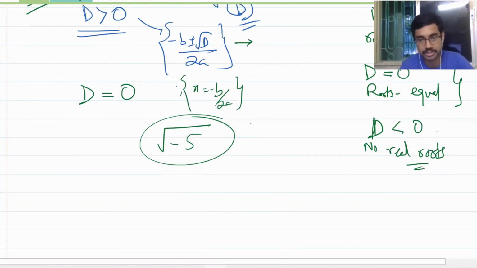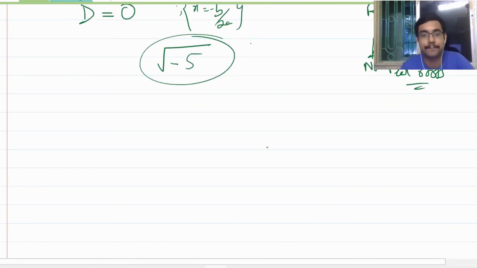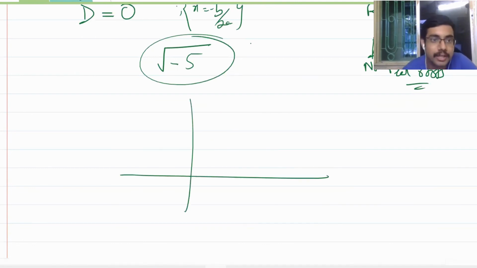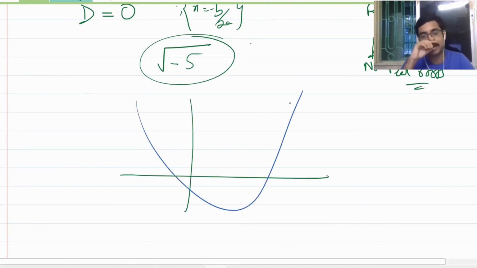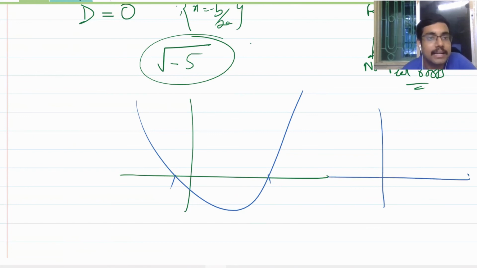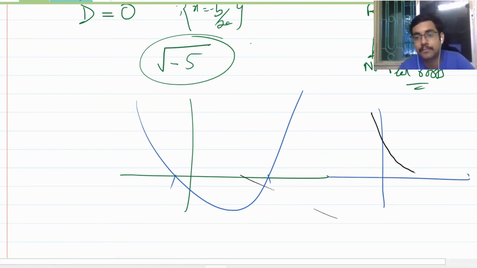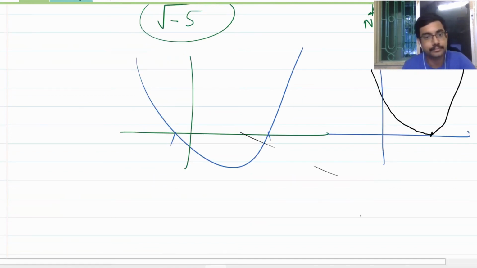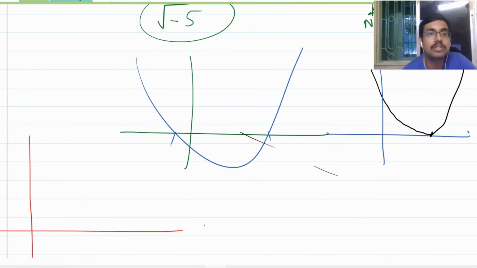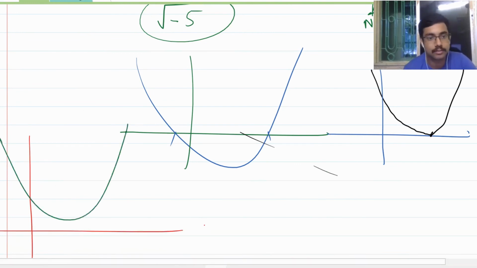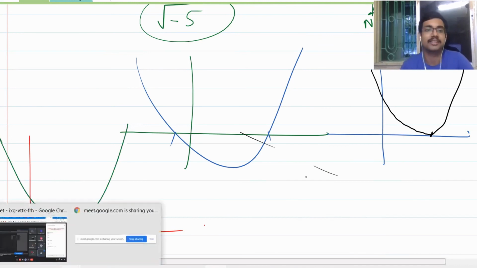Yes, of course. Just for example, when there were two roots, you were seeing that the graph was cutting the x-axis like this, isn't it so? Two different points on the x-axis. When the roots were identical, you saw that it was just touching at one point. Did you see this? Now, when the roots are imaginary, it will never touch the x-axis.